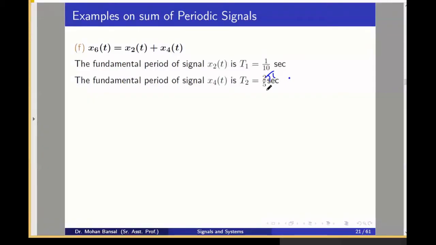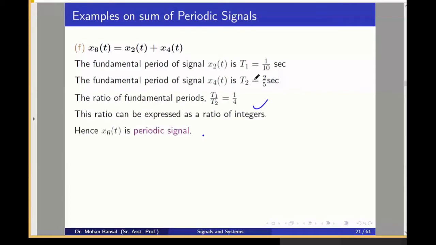So in one term, if you compute the ratio of both T1 and T2, you will get pi in the ratio. So it will become an irrational number. That's why it is not a periodic signal. Are you getting what I am saying? If both signals have pi, then the signal will be periodic. If both signals are without pi, then the sum of the signals will be periodic. If one signal is with pi and one signal is without pi, the signal will be non-periodic. Okay.